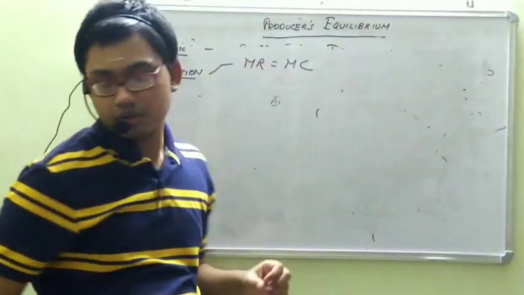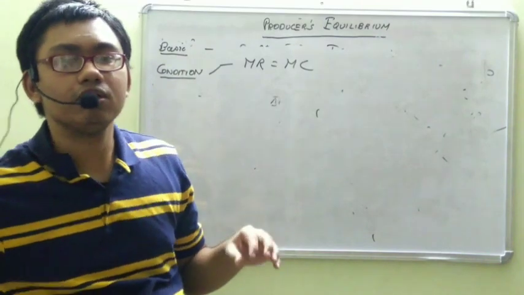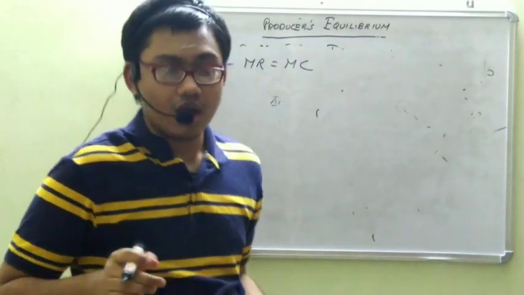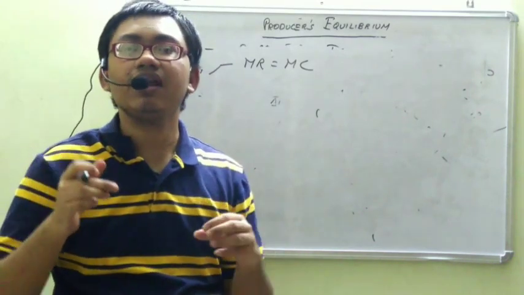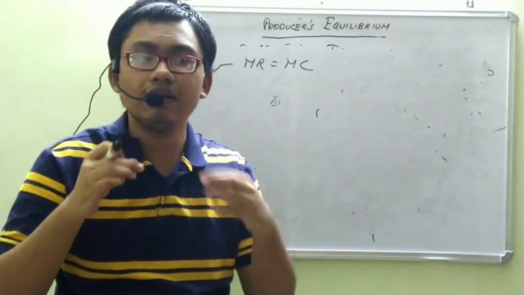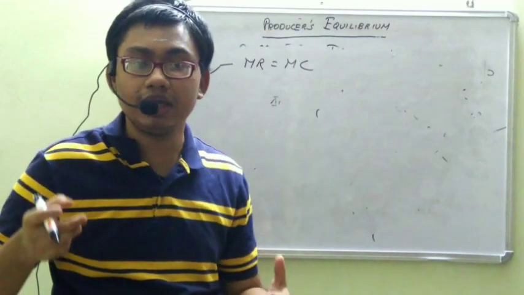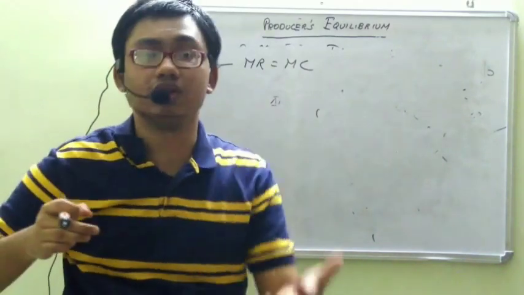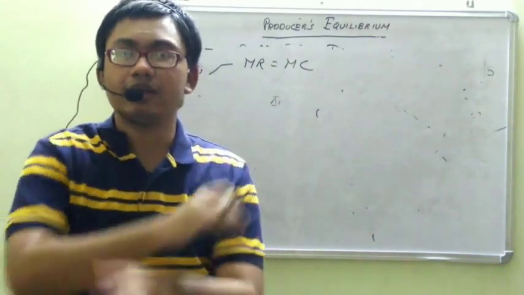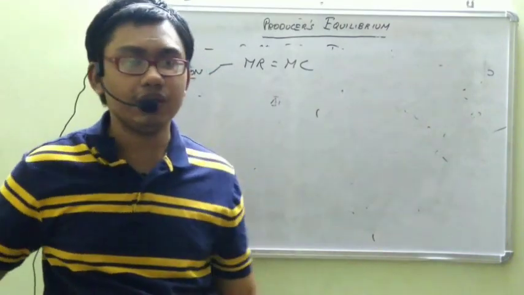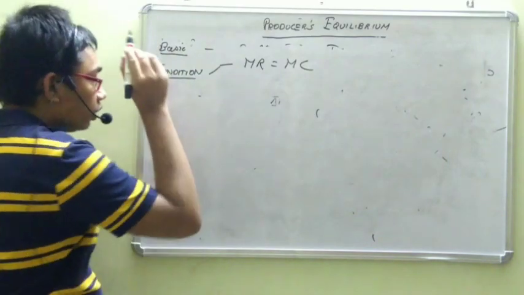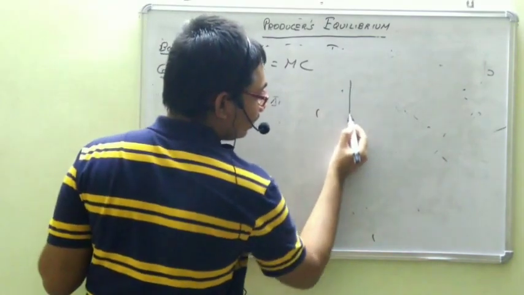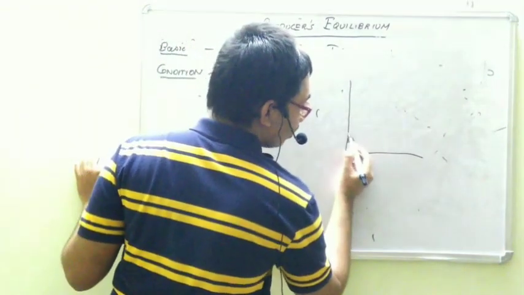I told you equilibrium is where the producer is maximizing profit, or where the producer has no other way or no possibility of increasing profits further. Beyond this point, the producer has no possibility to increase profit. At that point, the producer will be at equilibrium.